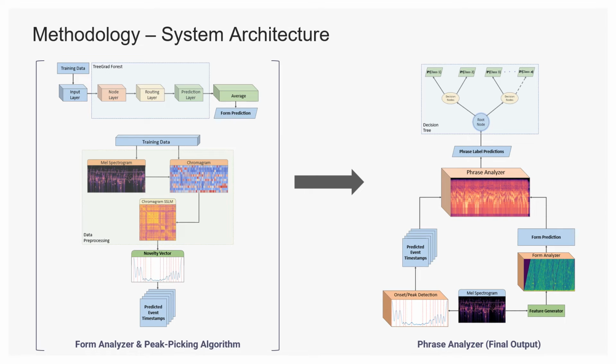Here's an overview of our system architecture. We have the form analyzer model in the top left, which is the tree-grad architecture. Below that, we have a peak picking algorithm or onset detection model, both of which have their output provided to the phrase analyzer model, which is a bidirectional LSTM hooked up to a decision tree, which provides the final output.